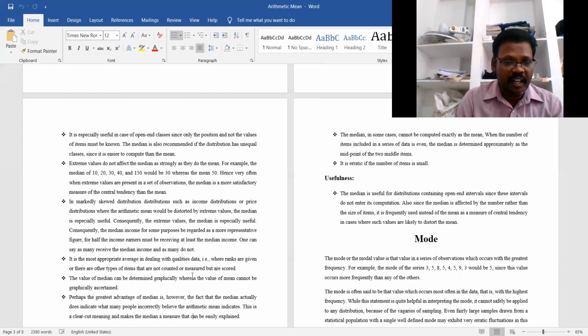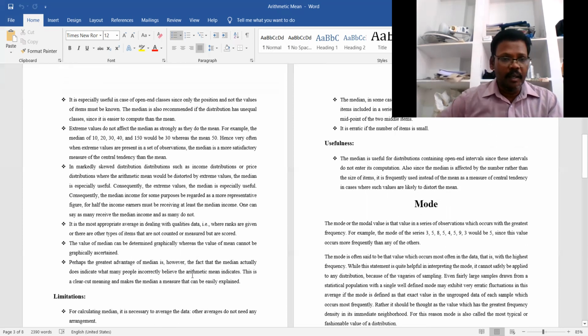For half of the income earners must be receiving at least the median income. One can say as many receive more than the median income as receive less. It is also the most appropriate average in dealing with qualitative data, where the ranks are given, or there are other types of items that are not counted or measured, but are what is called scored.